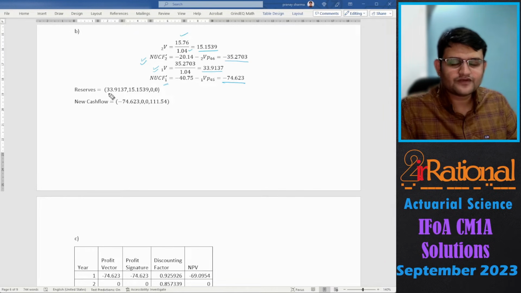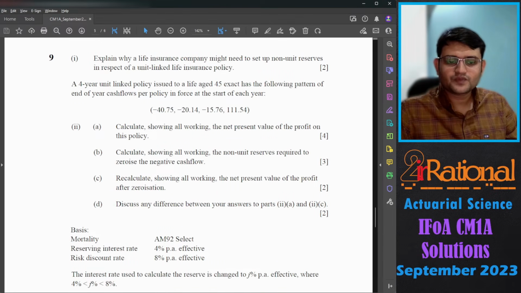So the reserve that we'll be keeping is going to be at time 1 and time 2. And the non-unit cash flow for time 2 and time 3 becomes 0. We just have cash flows now at time 1 and time 4. C. Recalculate showing all working the net present value of the profit after zeroization. So now we have zeroized.